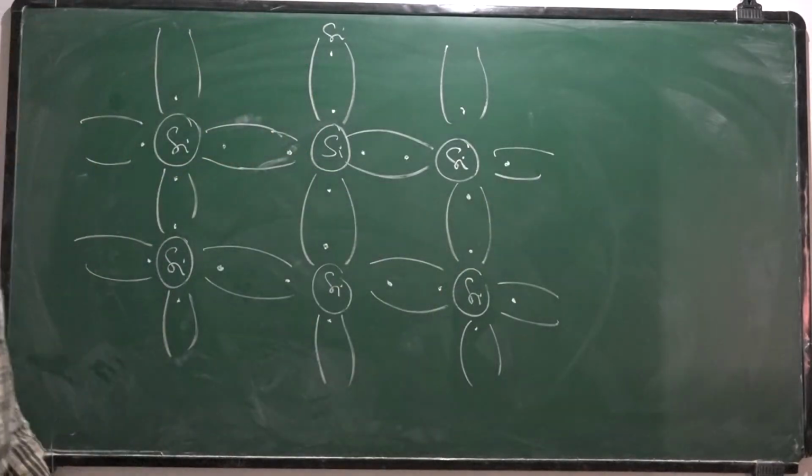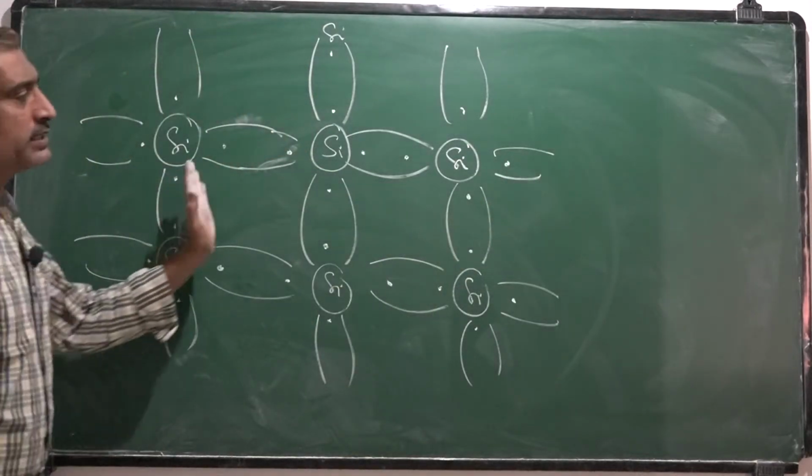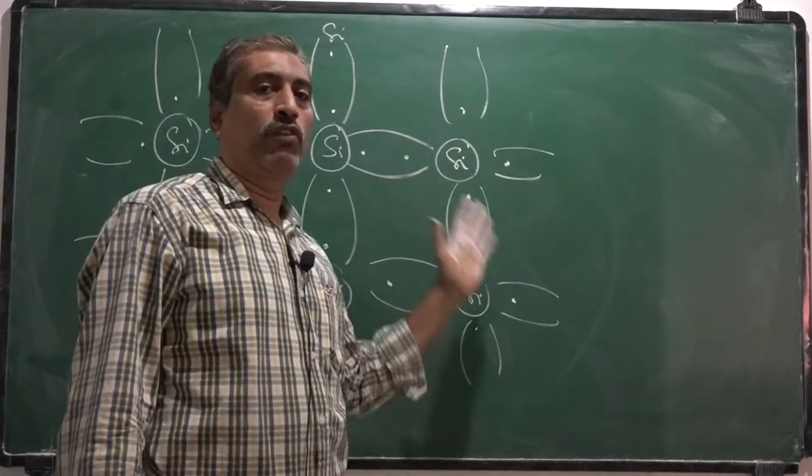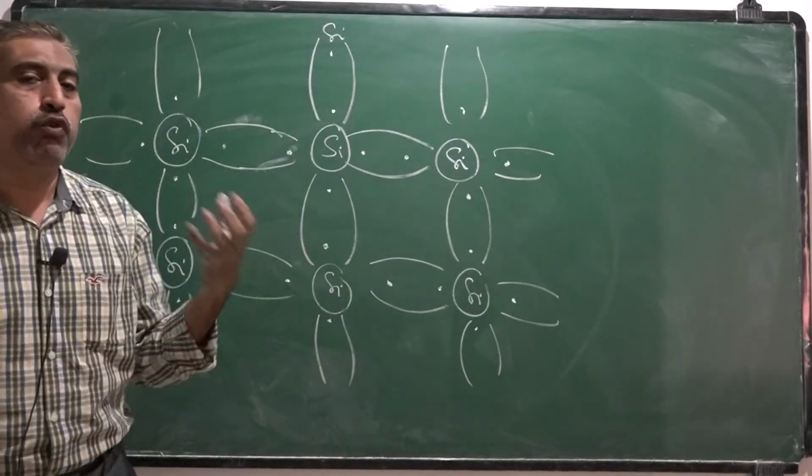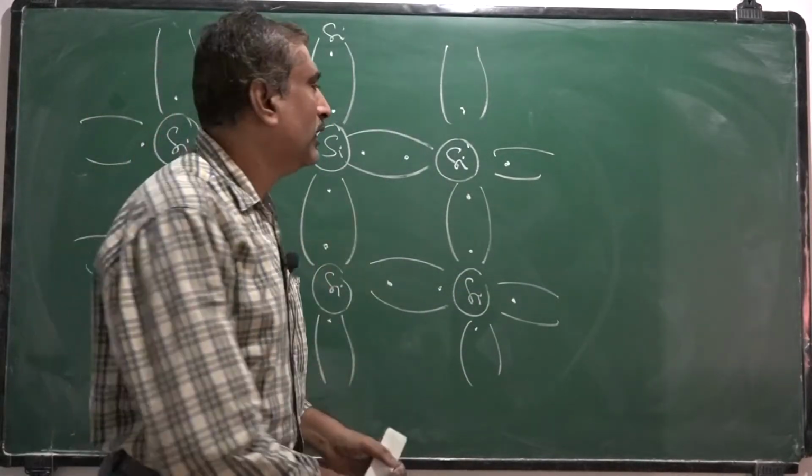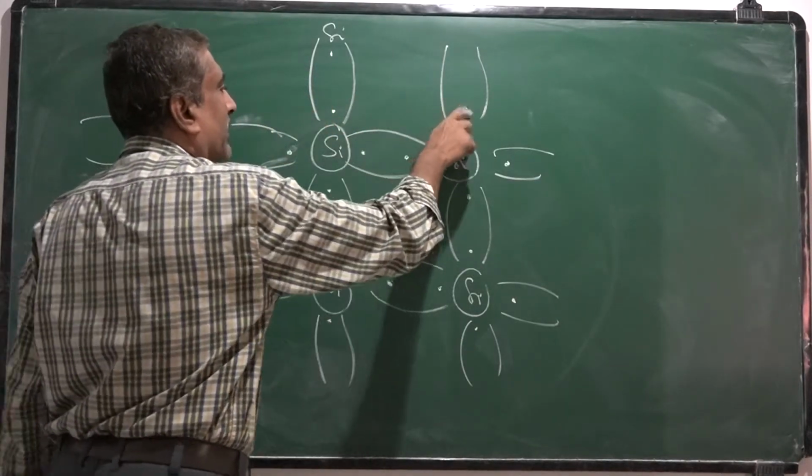So if you consider any silicon atom, its 4 valence electrons form 4 covalent bonds, or electron pairs, with nearest neighboring silicon atoms.